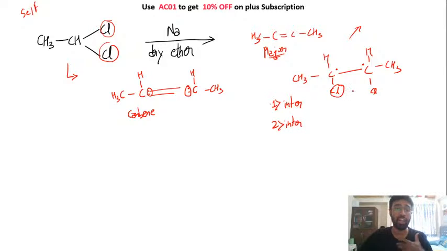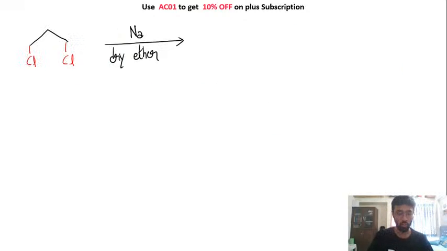So here inter can also happen, but that will be very difficult. Many products can form. So you'll not consider that. These reactions are so fast that once you have reached here, these two chlorine will leave to give this as the final product. Okay. Let's move on to the next thing. This is important.